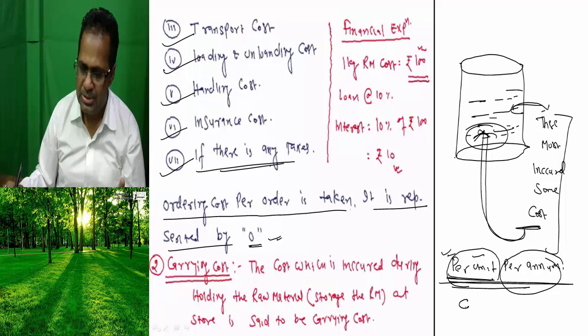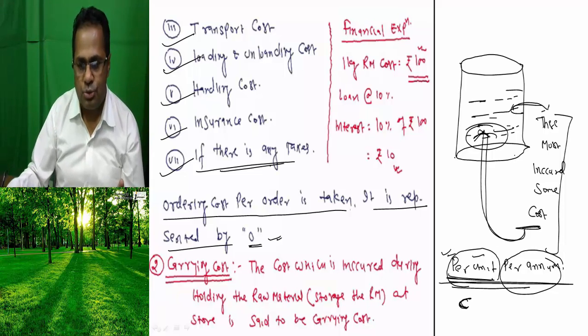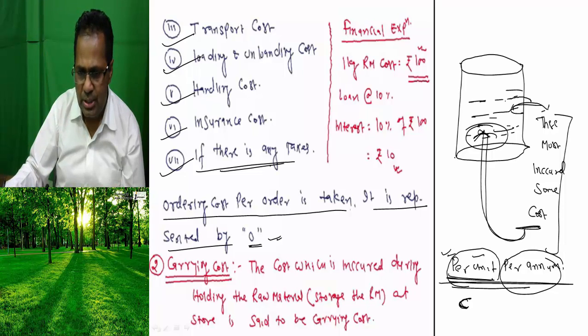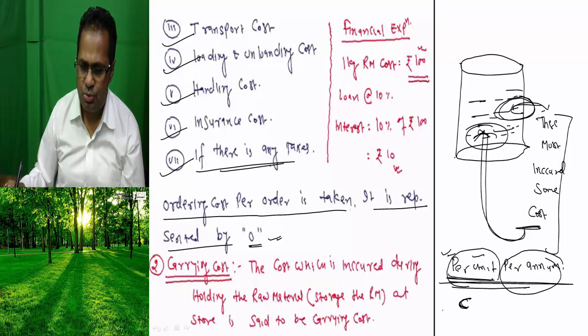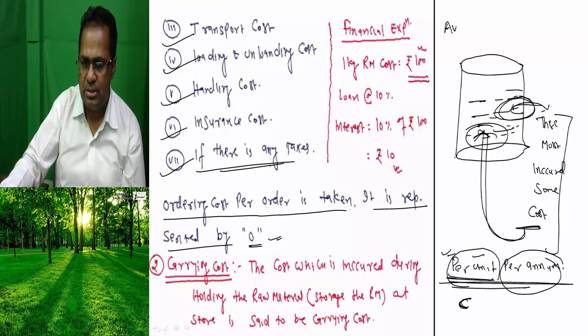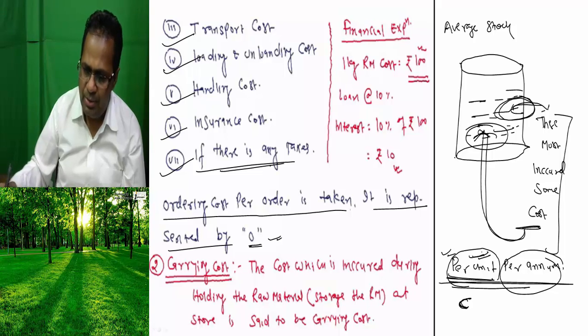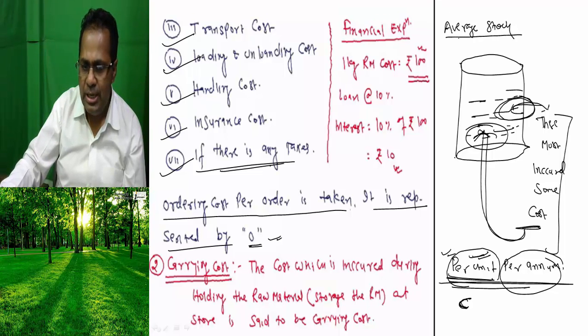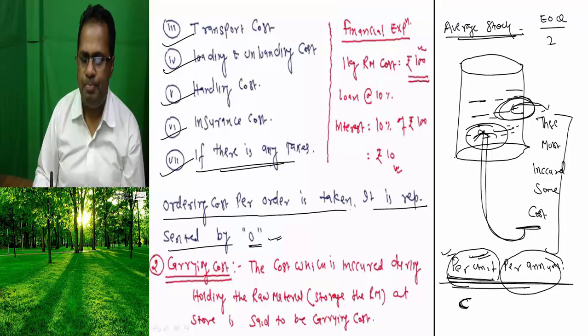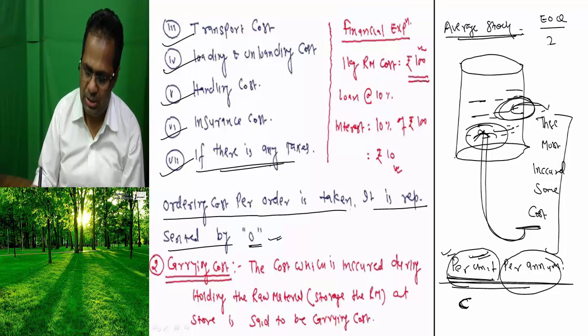It is generally represented by C. In stores, there is an average cost incurred on average storage. What does average storage mean? Average stock. The per unit cost is multiplied with the average stock. Generally, average stock is taken as EOQ, the order size, divided by 2.